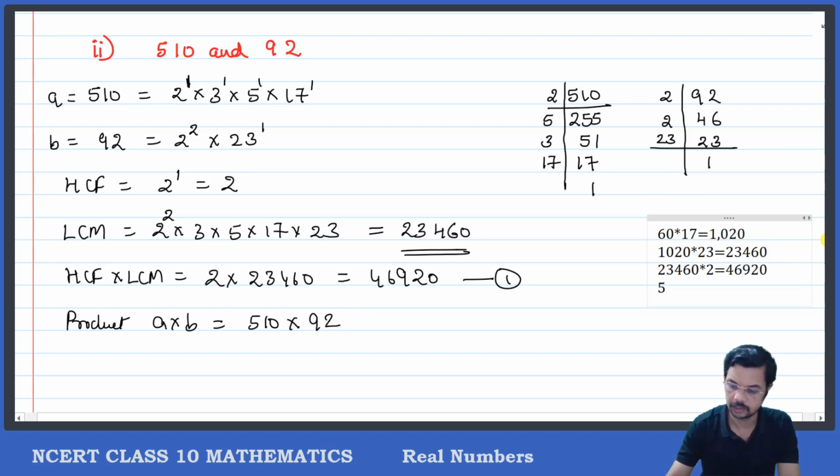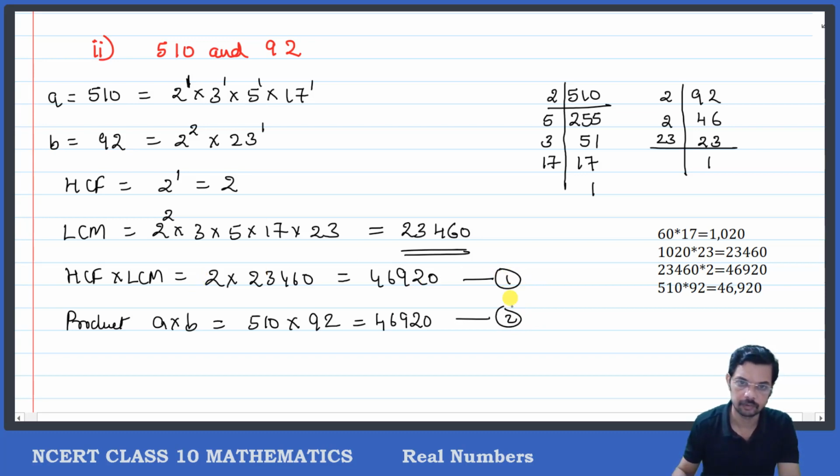So this is 510 into 92, and that will give you 46920, the same number, correct? 46920 is the second.